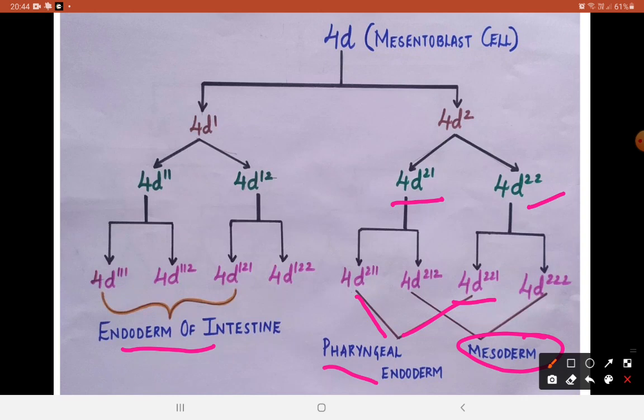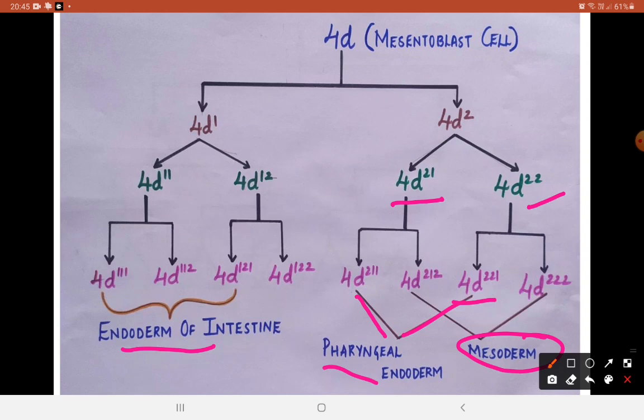So at the end we can make out that all the micromeres that are dividing towards the animal pole give rise to ectoderm. Apart from this mesentoblast cell, the rest will form the endoderm, and this 4D cell forms the somatoblast.